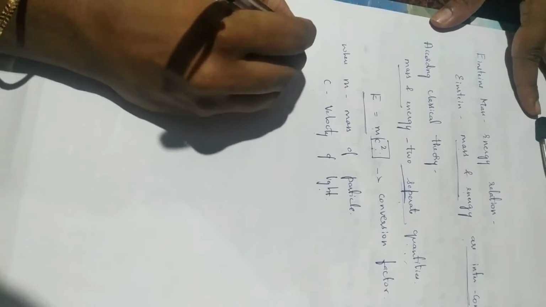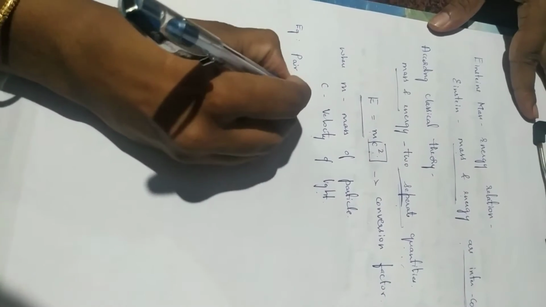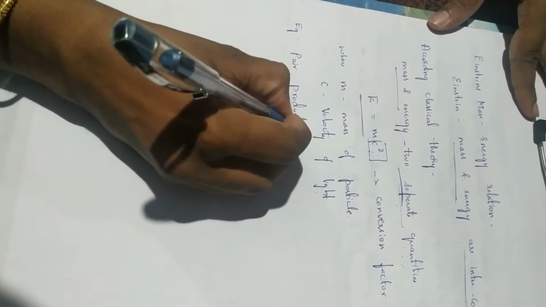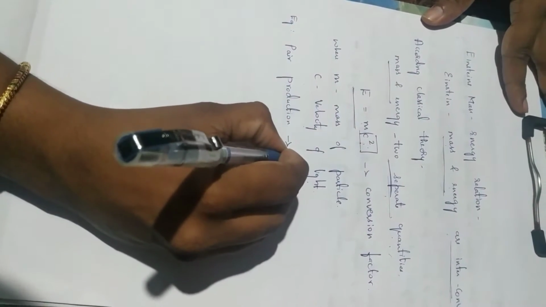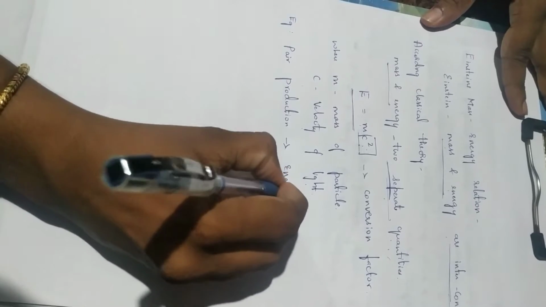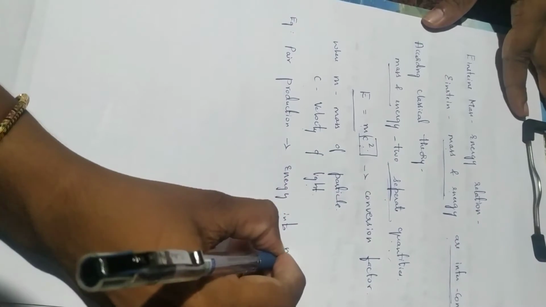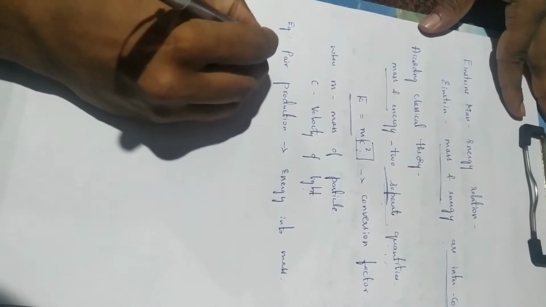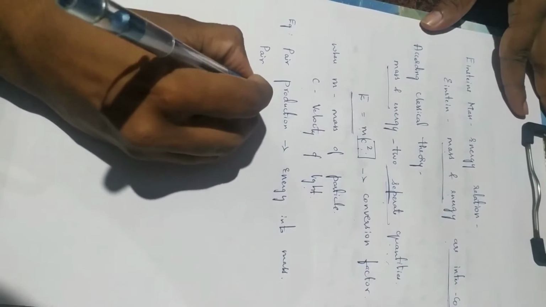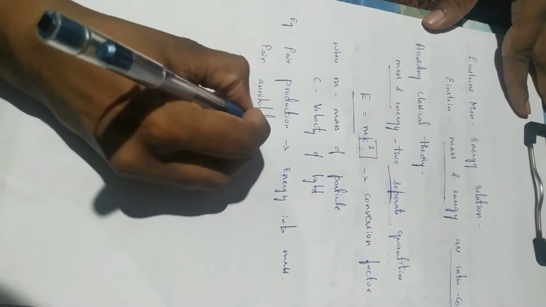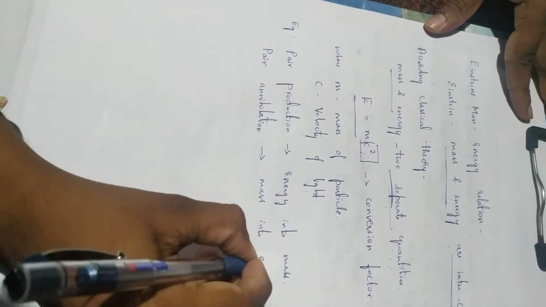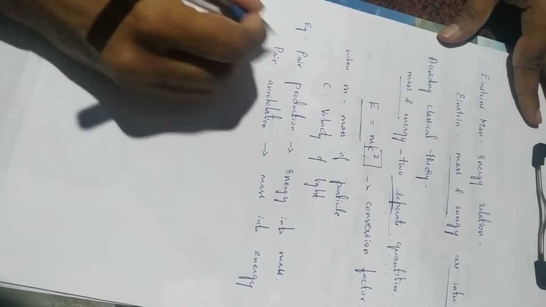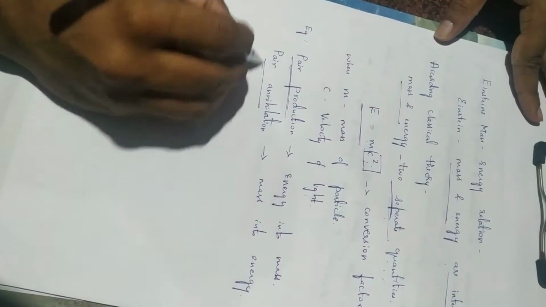A good example for this is pair production. In the case of pair production, energy is converted into mass, and the next example is pair annihilation. Here, mass is converted into energy. So, what do we mean by pair production and pair annihilation?